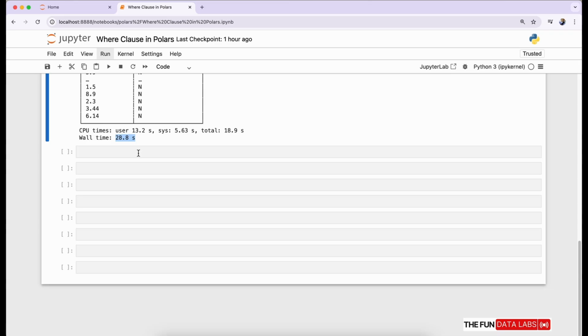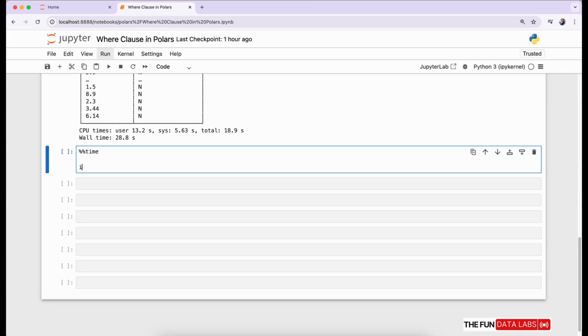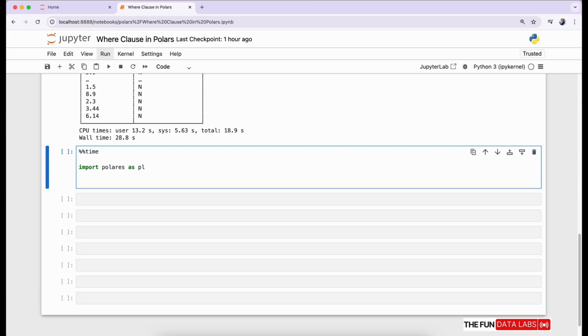Let's go to the next cell. This time we will take a different filter condition, just to test how filter conditions work. We will take an integer column this time to check how Polars works with integer columns. Import the Polars library as pl and call pl.scan_parquet with the file path.